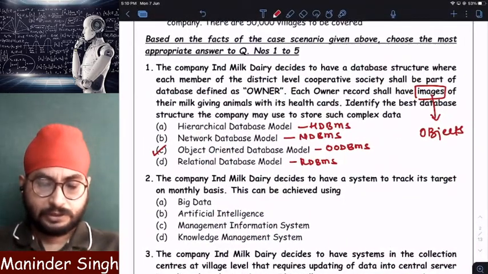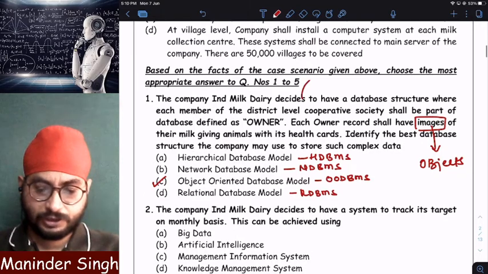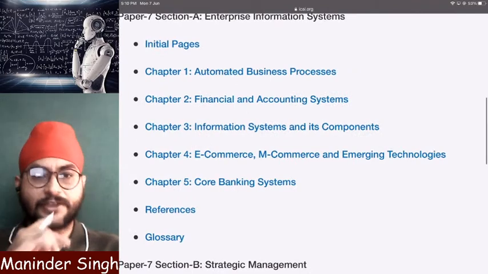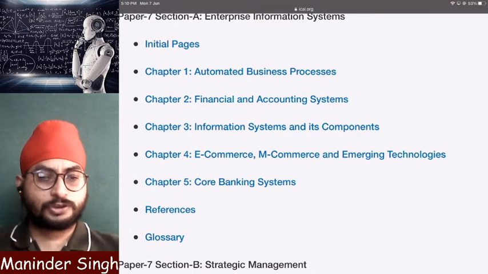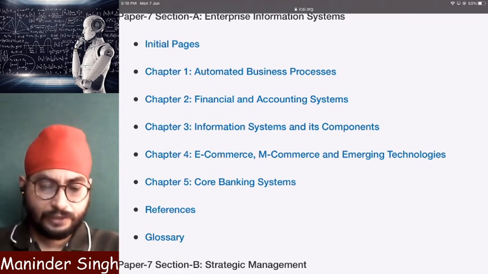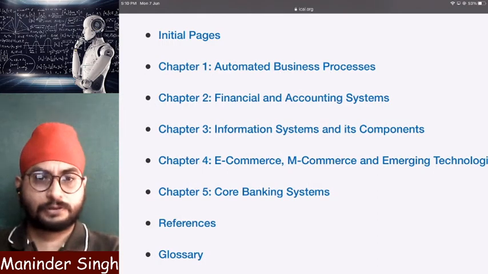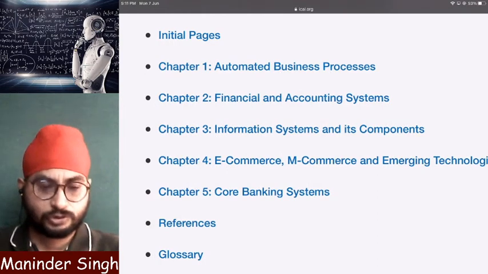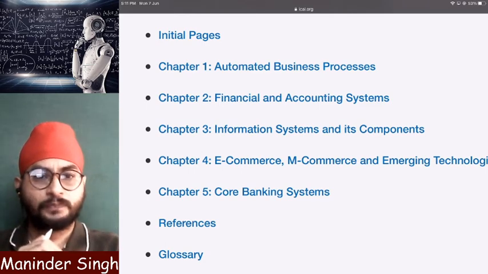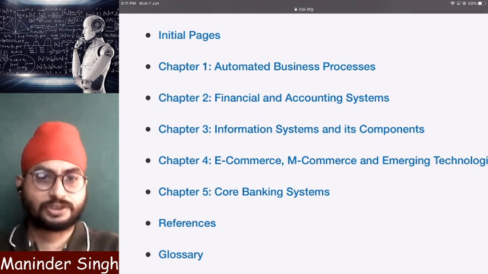Database we have studied, we have discussed under chapter 3. Chapter 3 is nothing but information system and its components. One more thing students get confused about is, sir, will all the MCQs in the case law come from one chapter? No, all the MCQs may not come from one chapter itself, every MCQ in a case law may be from different chapters. So do not expect all MCQs to come from chapter 3 only. One general case law will be there. On that case law, they may ask any question from any chapter. Clear?